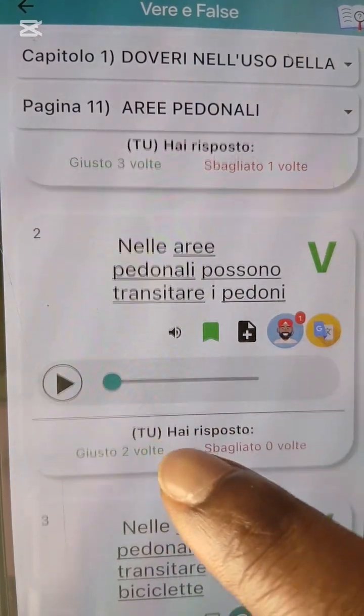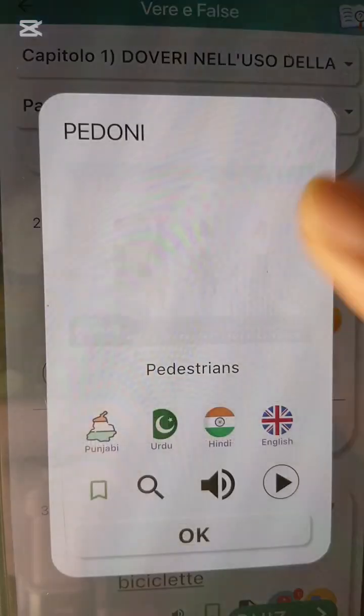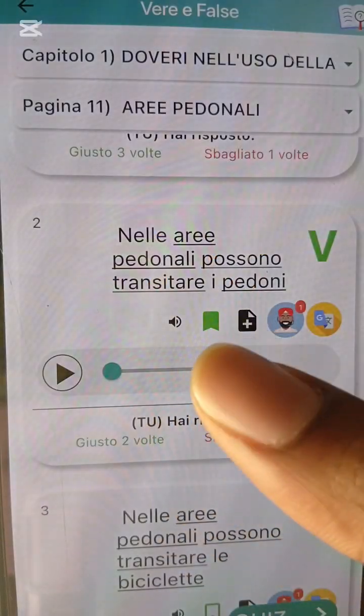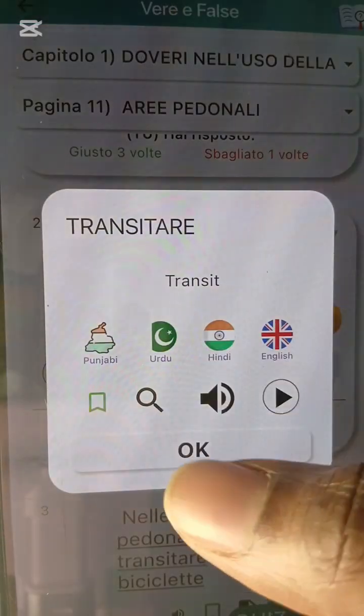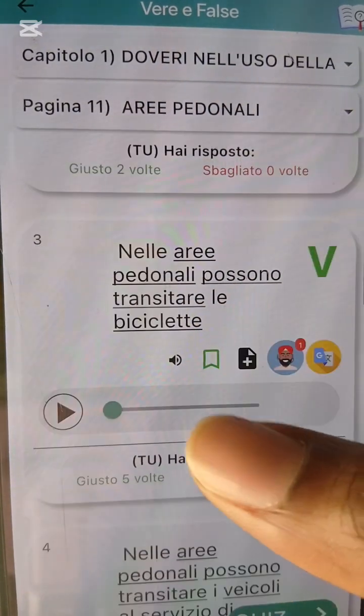Nelle aree pedonali possono transitare i pedoni. He said pedestrian area. Pedestrians can do what? Transit. Nell'area pedonale, which is the pedestrian area, pedestrians can what? Transit. Pedestrians na me and you, people wey never get car, wey dey use leg. As far as you dey use leg dey waka for outside, you are a pedestrian. This is what? Pedestrian. Pedestrian can do what? They can transit, like they can walk, dem fit waka for that area pedonale. They fit do what? Waka for that area pedonale.